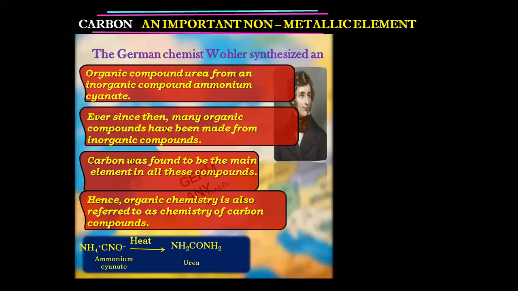You don't have to write the red boxes. I'll repeat once again to clear the confusion of organic and inorganic for everyone. Repeat after me. When I say organic, we are talking about compounds obtained from living sources. Inorganic are those compounds obtained from non-living sources. This is the difference between organic and inorganic.